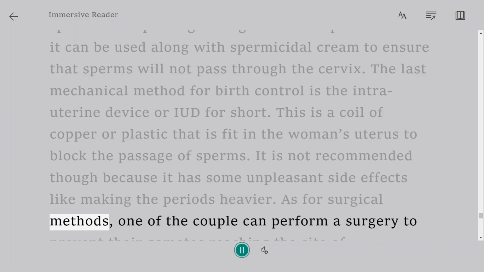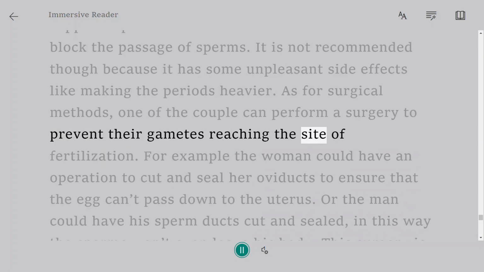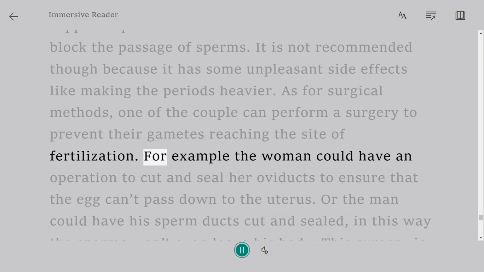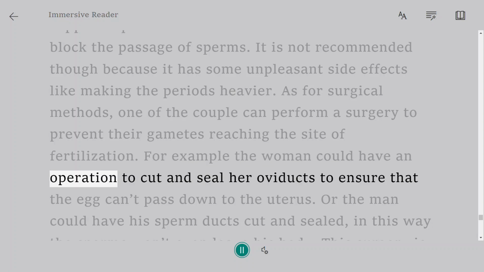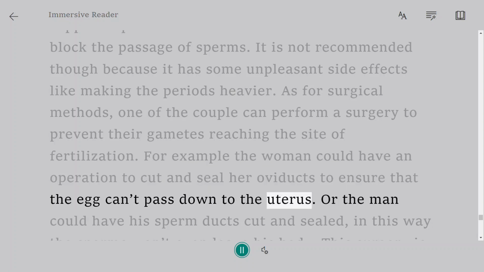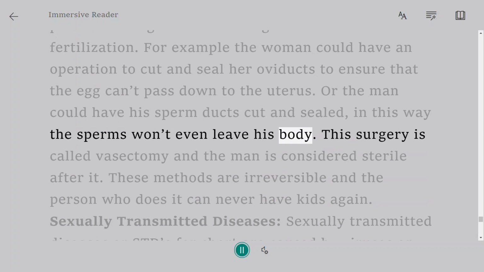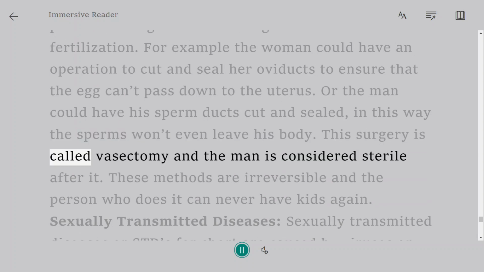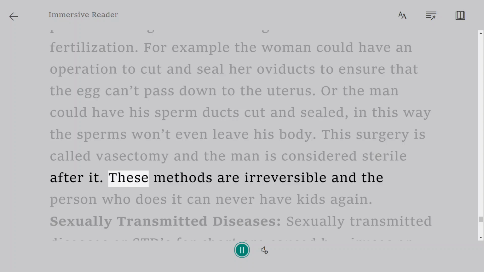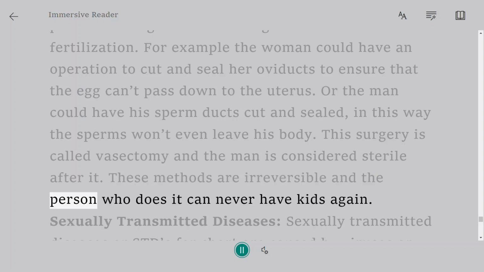As for surgical methods, one of the couple can perform a surgery to prevent their gametes reaching the site of fertilization. For example, the woman could have an operation to cut and seal her oviducts to ensure that the egg can't pass down to the uterus. Or the man could have his sperm ducts cut and sealed. In this way the sperms won't even leave his body. This surgery is called vasectomy and the man is considered sterile after it. These methods are irreversible and the person who does it can never have kids again.